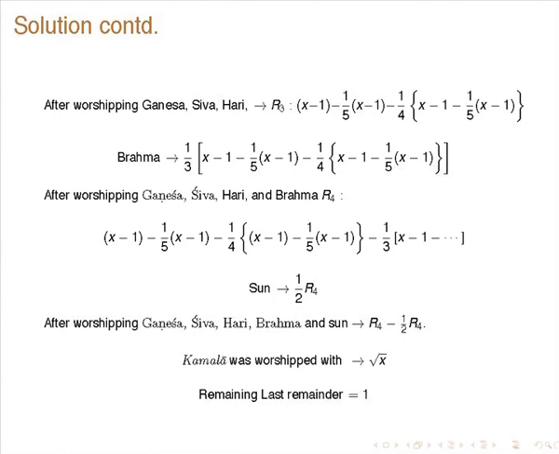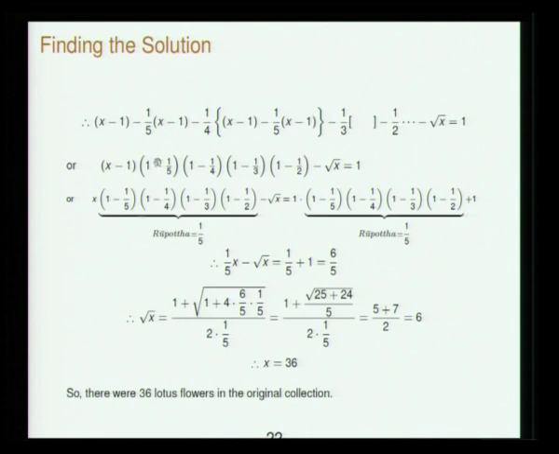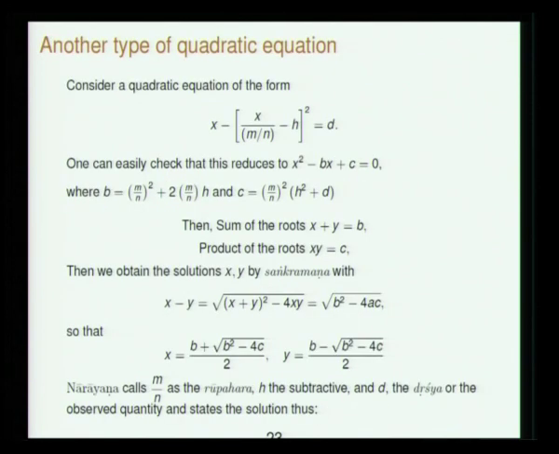Okay. And Kamala was worshipped with root x, and the remaining is 1. So what you are getting is this kind of equation, x minus this, you will get this equation. You have to just be a little patient, that is all, nothing more is required. So you get this kind of an equation. This is precisely the form that he is discussing as a solution. So you get x is equal to 6 by solving this quadratic equation. Finally you end up with that, and root x is 6, so x is 36.